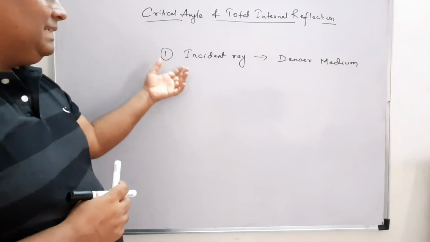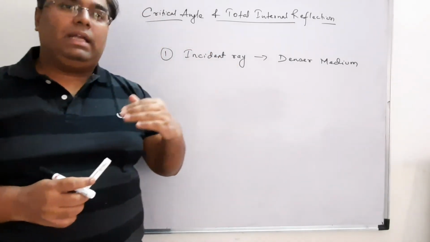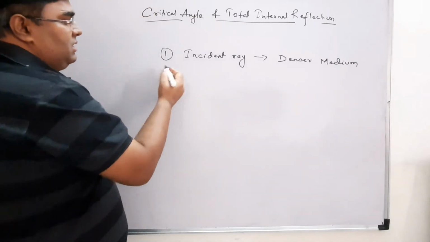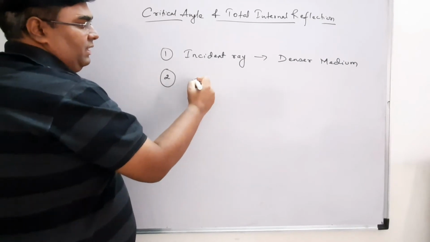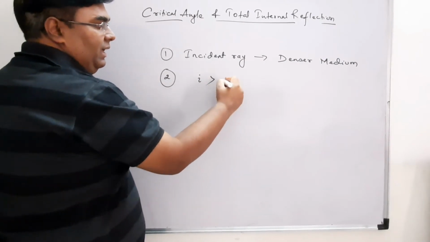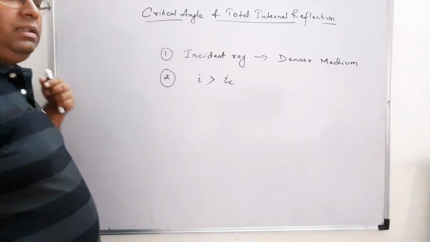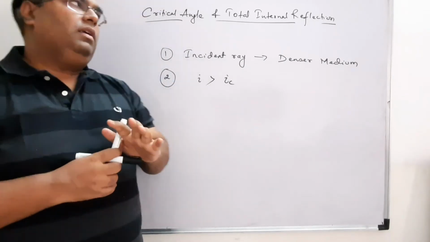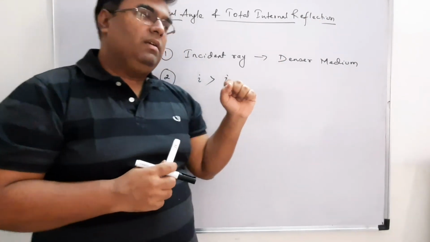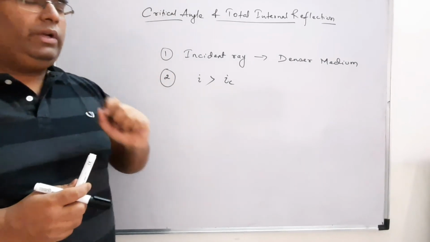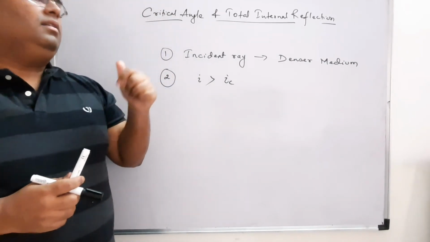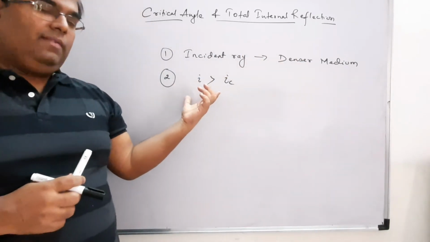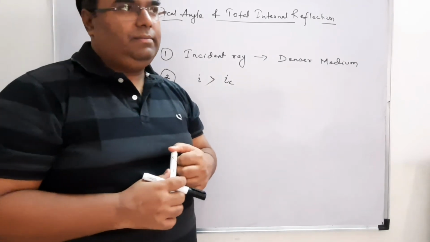But when the incident ray is traveling in the denser medium, there is a chance of total internal reflection, and that chance is our second factor: I is greater than IC, the critical angle. So if my angle of incidence is greater than the critical angle, then only total internal reflection will take place. These are the two factors you need to remember: the light will travel in the denser medium and strike the surface with an angle greater than the critical angle.